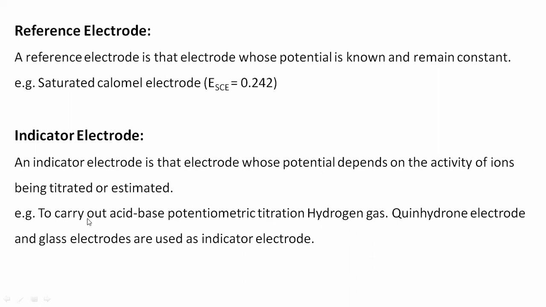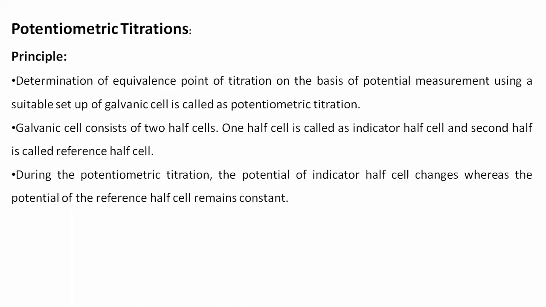So the electrode whose potential is totally determined on the basis of the activity of ions is known as the indicator electrode. To carry out acid-base potentiometric titration, the hydrogen gas electrode, quinhydrone electrode, and other gas electrodes are used as indicator electrodes. So, depending upon the activity of ions, these electrode potentials are different. That type of electrode is known as an indicator electrode.